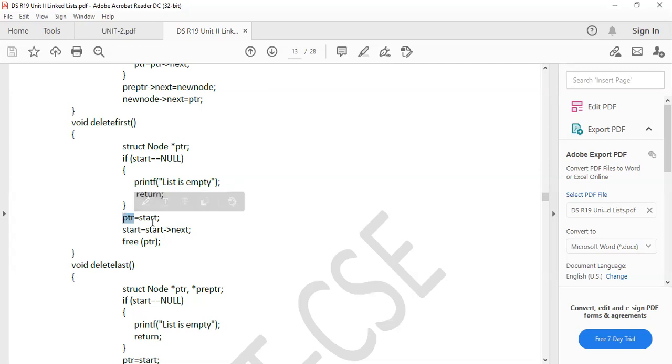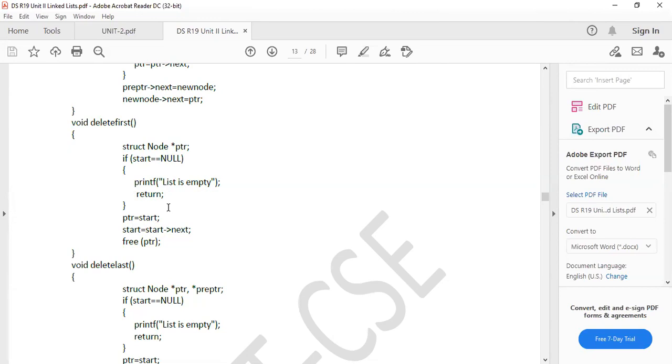pointer equals to not null. That means pointer equals to start. Now we are assigning this pointer to the start node. After that, we are assigning start to start next. That means the start node is linked to node 2, by freeing the first node.